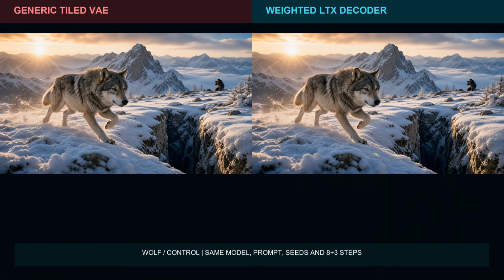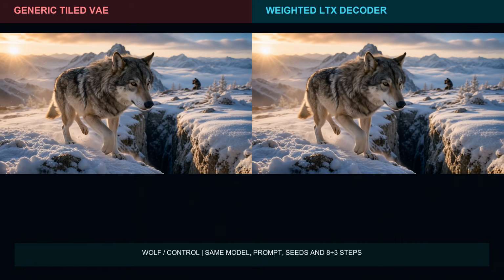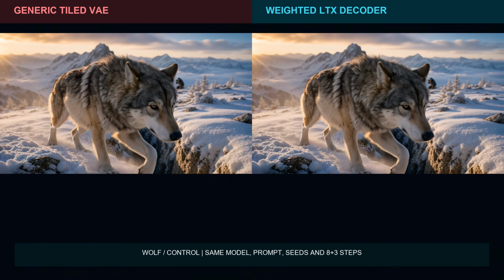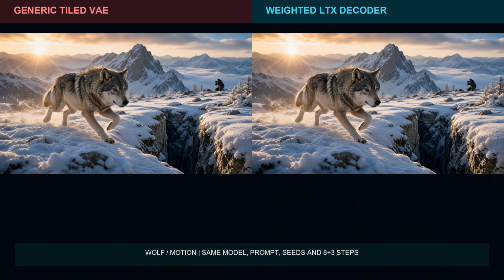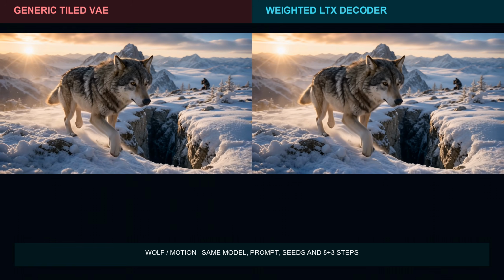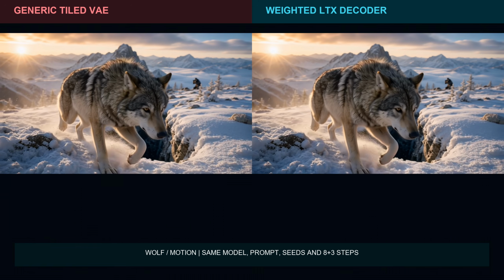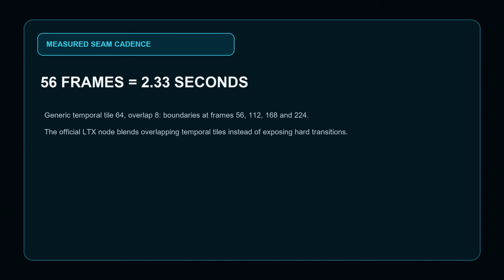I repeated the comparison on Loom Detail, a crisp LoRA run, the Wolf control, and motion enhancer. The fix uses the official LTX spatiotemporal decoder with 16 latent frames, 4 frames of temporal overlap, and weighted blending. It took longer and reached roughly 31 GB of VRAM on the RTX 5090, but the periodic seams disappeared. Use the weighted LTX node when long motion must stay continuous.